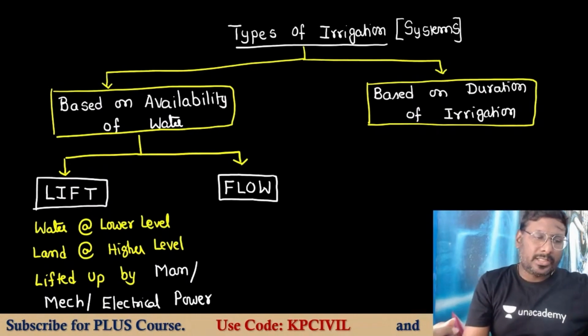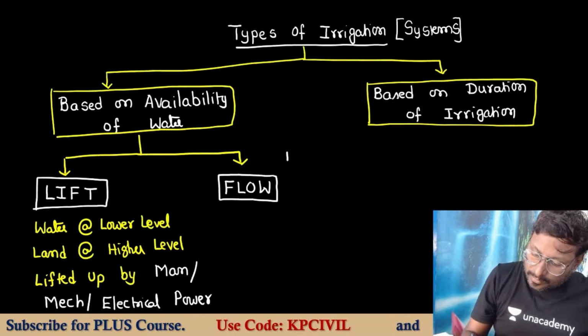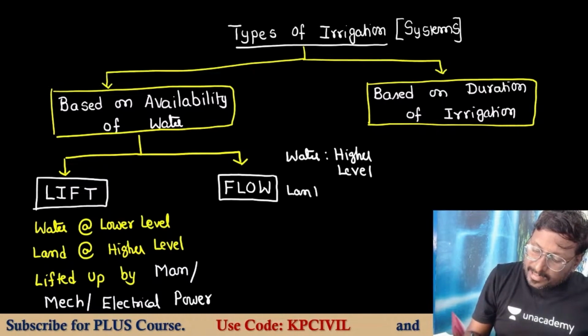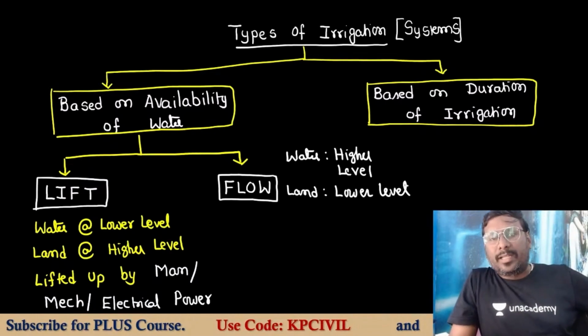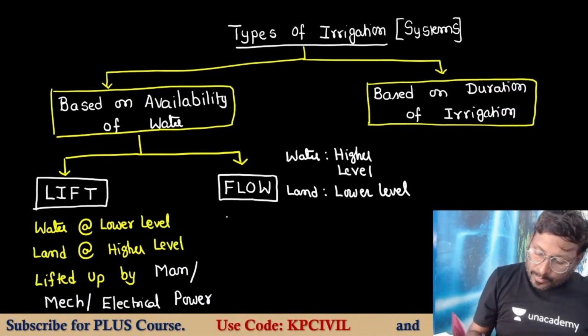And flow irrigation. Flow irrigation: water at a higher level, land at a lower level. So ultimately water will move under gravity. Gravitational flow.